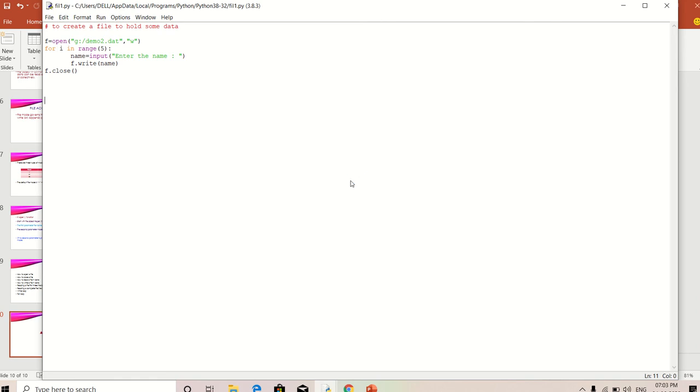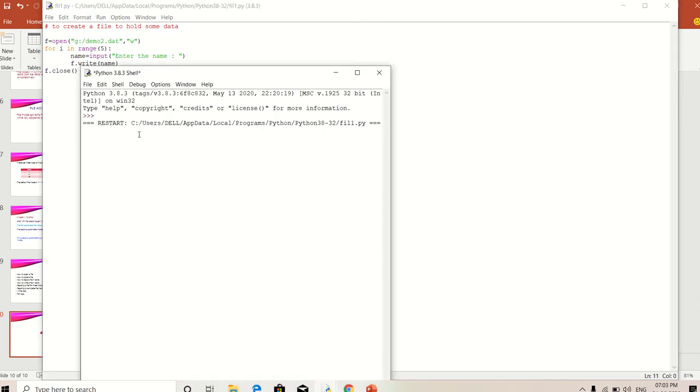Take 2 minutes for the processing. Yeah, the output window came. So now I'm going to enter the first name, and the second name, third name, fourth name. Here I'm going to give the fifth name and then process it. So now we are going to check our file. Where will the data be stored?